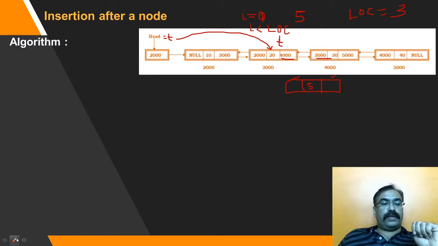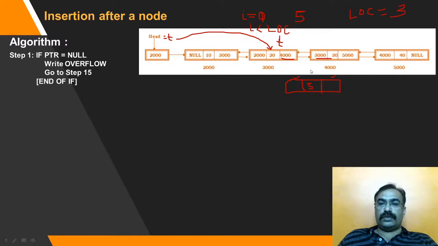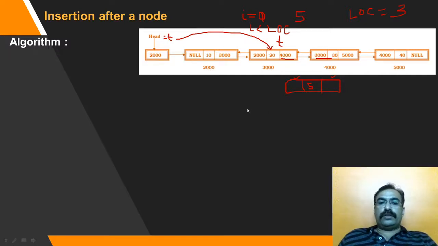So when I go with that, this next node is going to become the next node of this. Next node, this pointer is to be created. How can it be created?